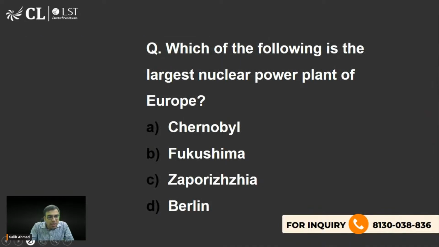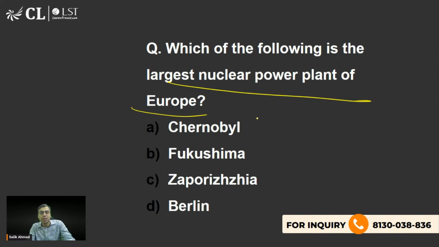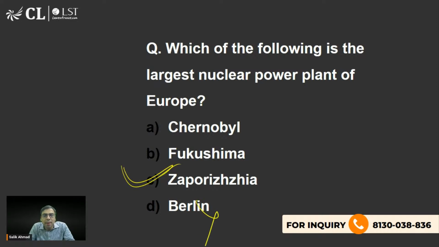Here is the next question, which of the following is the largest nuclear power plant of Europe? Chernobyl, Fukushima, Zaporizhia, Berlin, what is the right answer? बताइए। यस, वेरी गुड, ज़ैपोरिज़िया। बर्लिन तो जर्मनी का कैपिटल है, ये तो होगा नहीं,